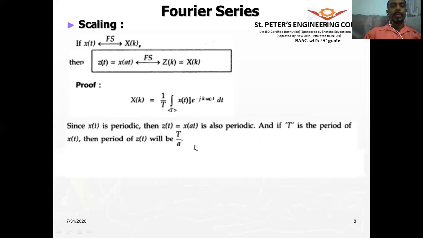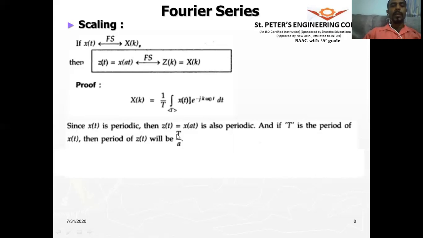and if T is the period of x of t, then the period of z of t will be T by a. And we know that the signal x of t is a periodic signal. All right. And the fundamental period will be capital T. And a is the scaling factor. So as we know, if a is greater than 1, the signal will get compressed. And if a is less than 1, the signal will get expanded. So the same condition holds.